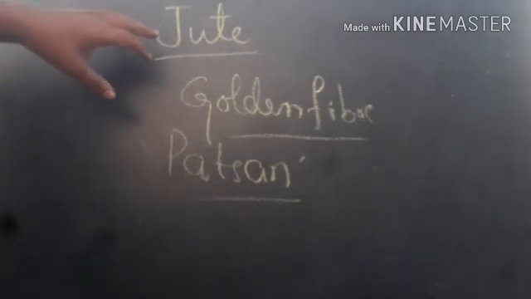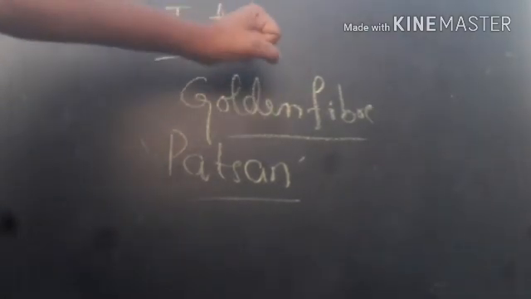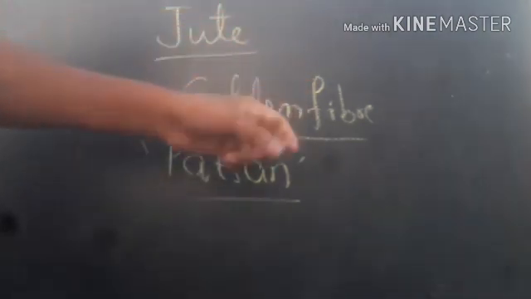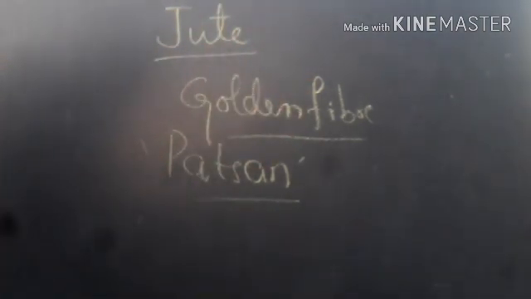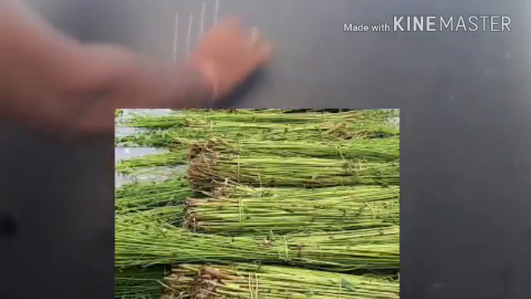So let us see how we obtain the jute fiber, this golden fiber, from the jute plant, from the patsan. First they cultivate the jute during the rainy season.